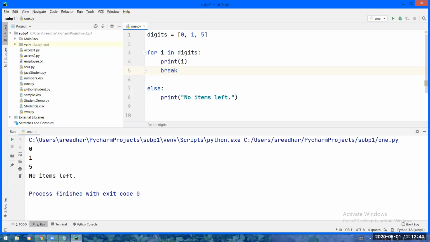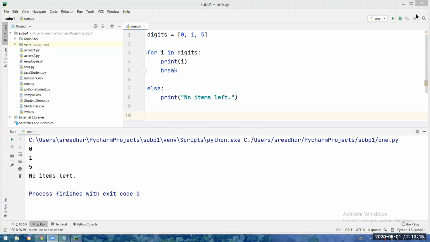Only 015? Only 0? So else will not be executed. Any other answers? Else also will be executed? In the for body, if break is there, else won't be executed. Break is there now, so else won't be executed. So what is the output? Let me tell you: only 0, correct?